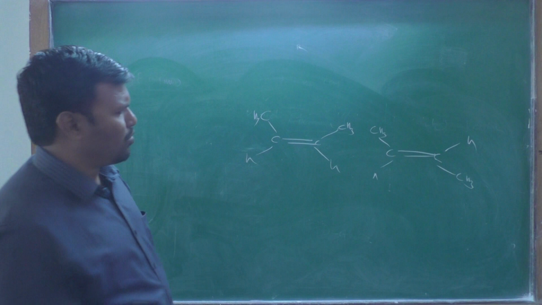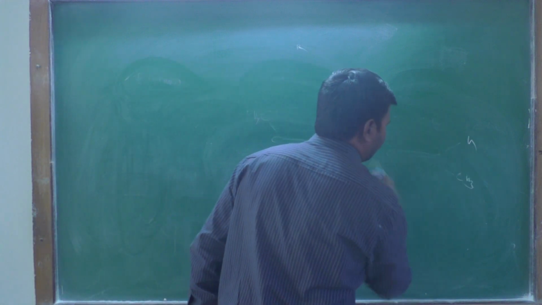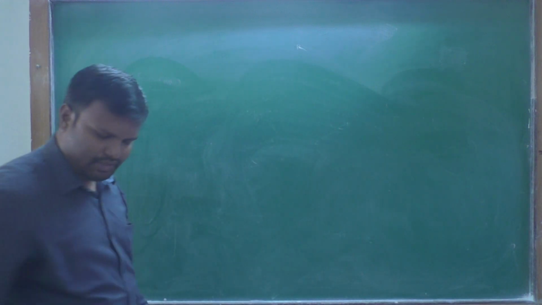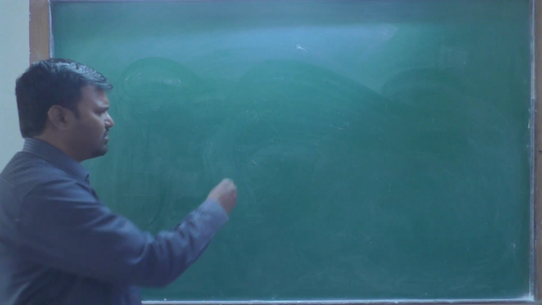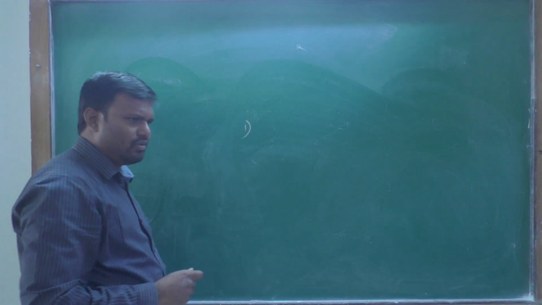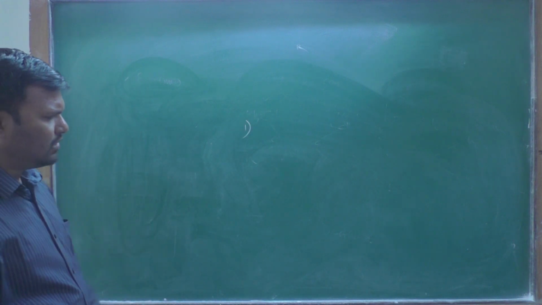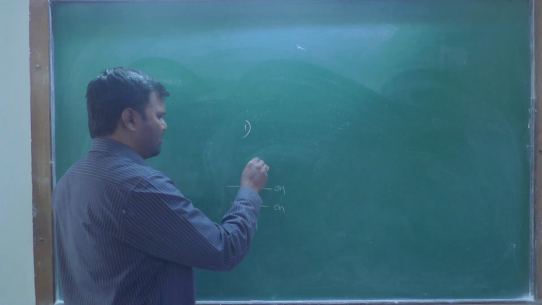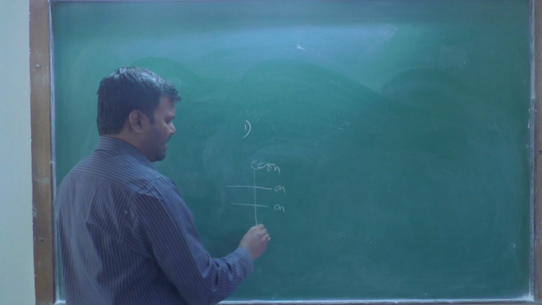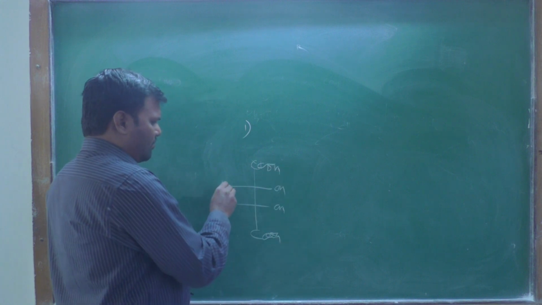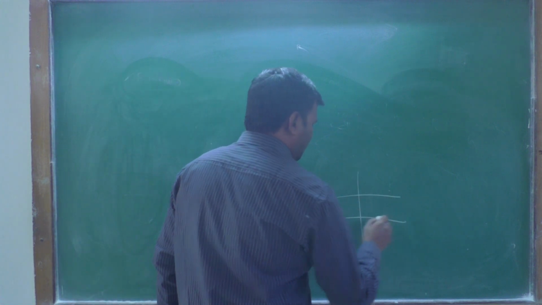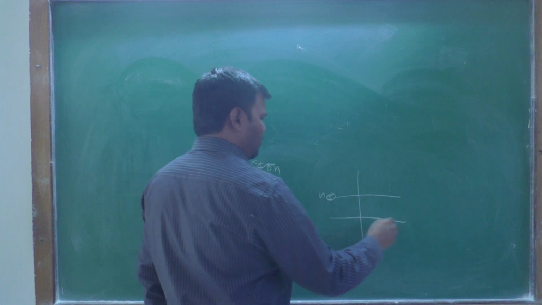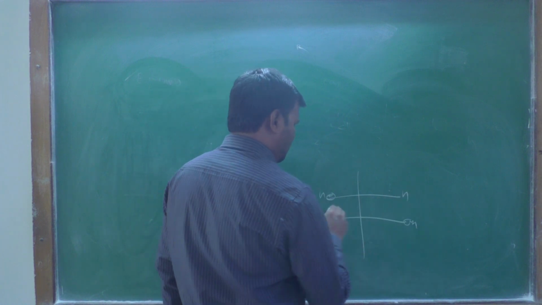Then, properties of diastereomers. The first important thing about the properties: consider this tartaric acid, and the second, its diastereomer.